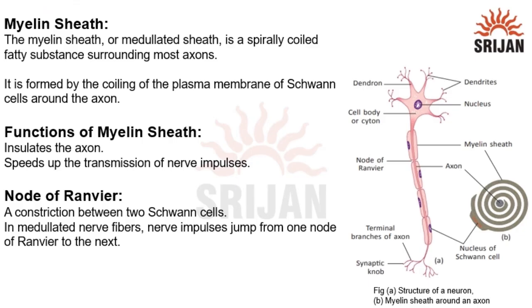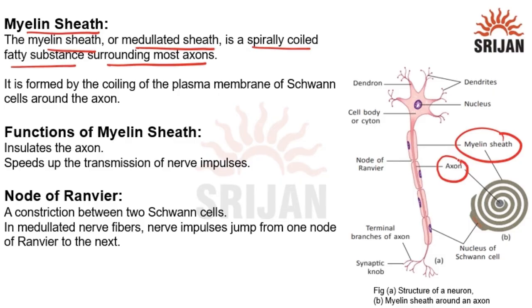Now, the next topic is the myelin sheath. The myelin sheath, or medullated sheath, is a spirally coiled fatty substance surrounding most axons, as we can see in the diagram.